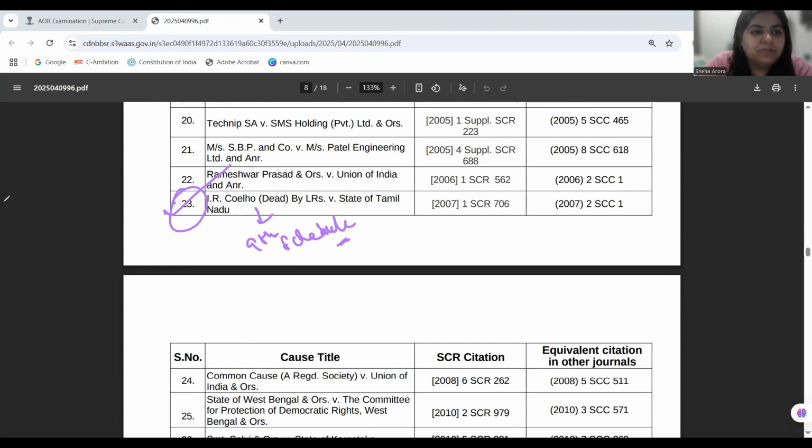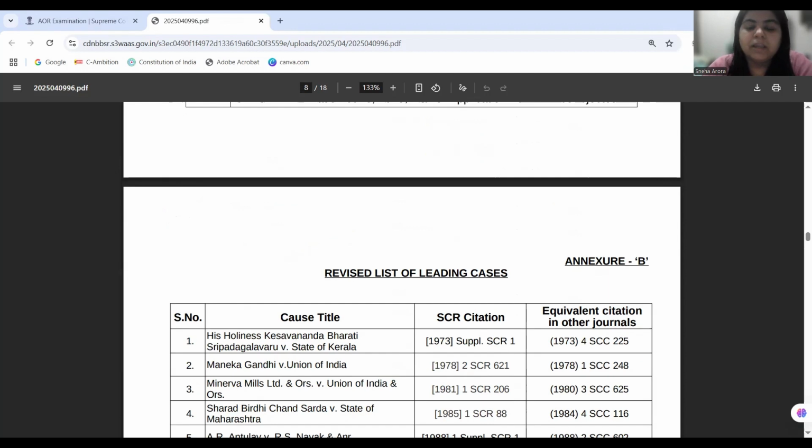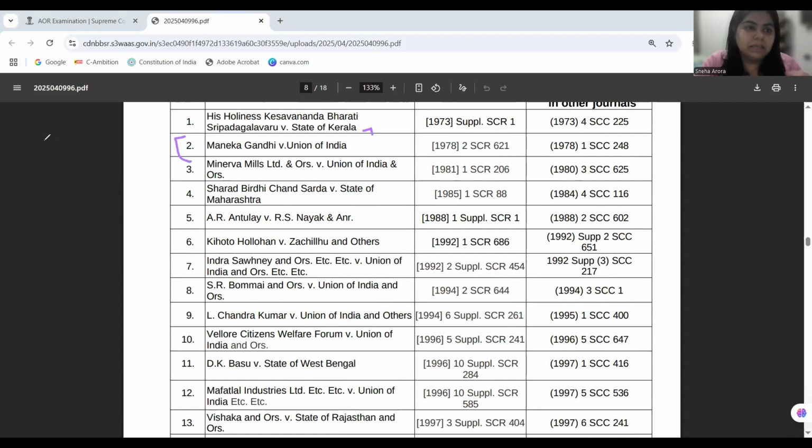Now we come to the next theme we are going to discuss, which is interpreting Article 21. So when we talk of interpreting Article 21, the next theme that we go on to is the interpretation of Article 21.